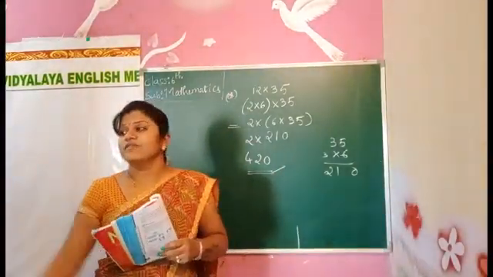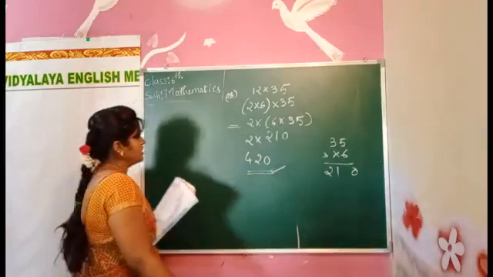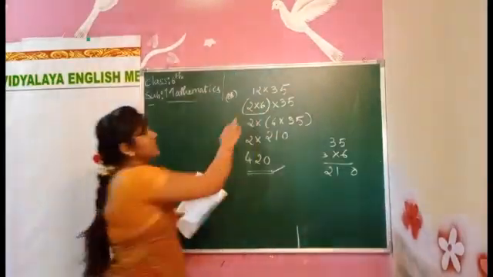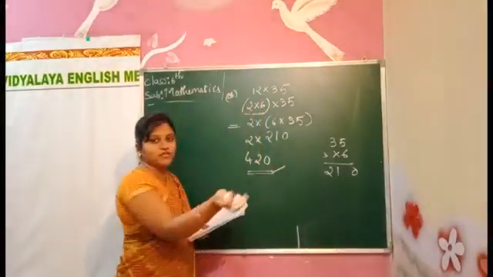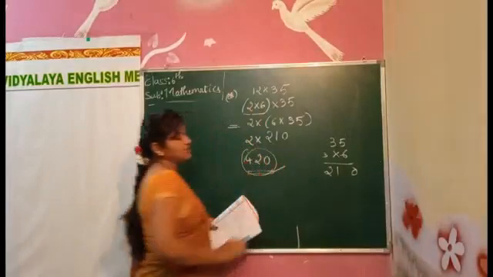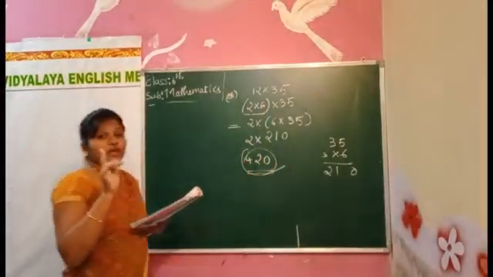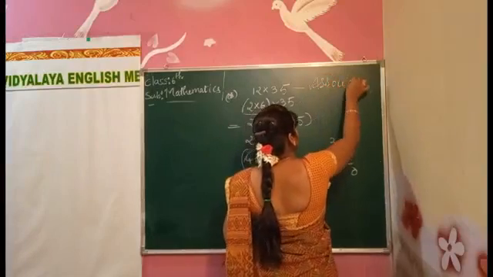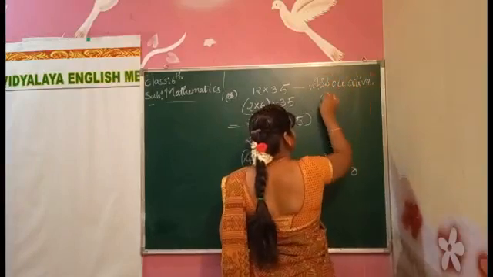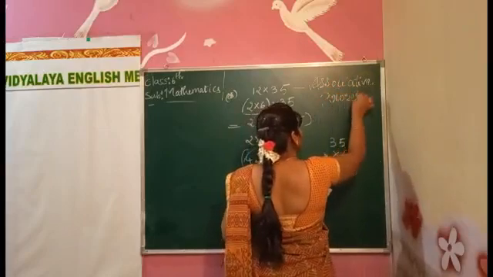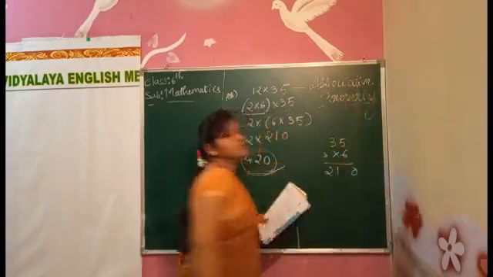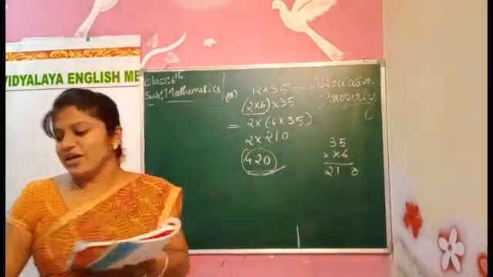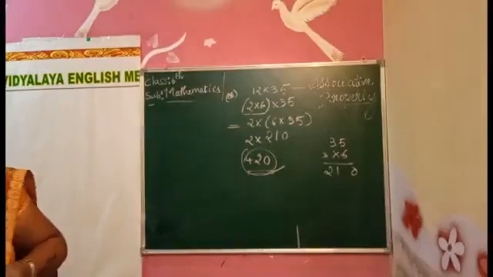What we are doing is splitting the first number. We can split it in reverse order too, 6 2s also we can write, but we get this answer only. Understood? What we are doing here, children? We are using the associative property. Now we'll move on to the next problem.